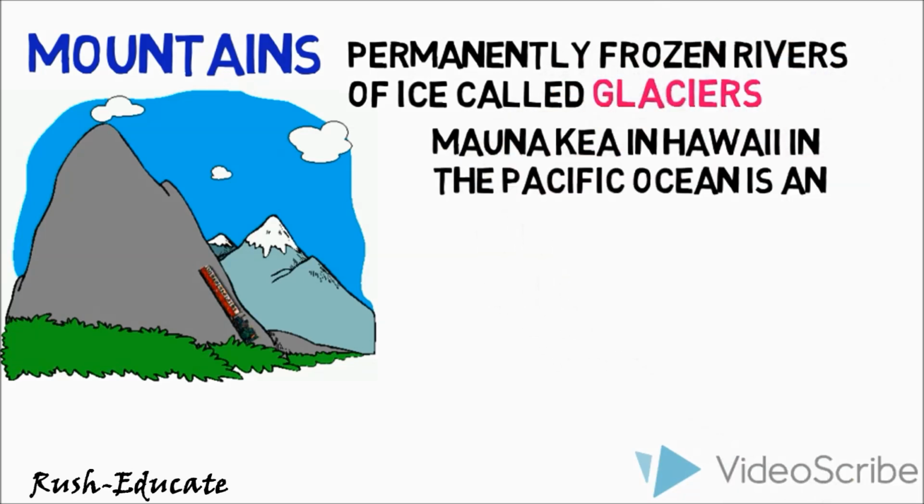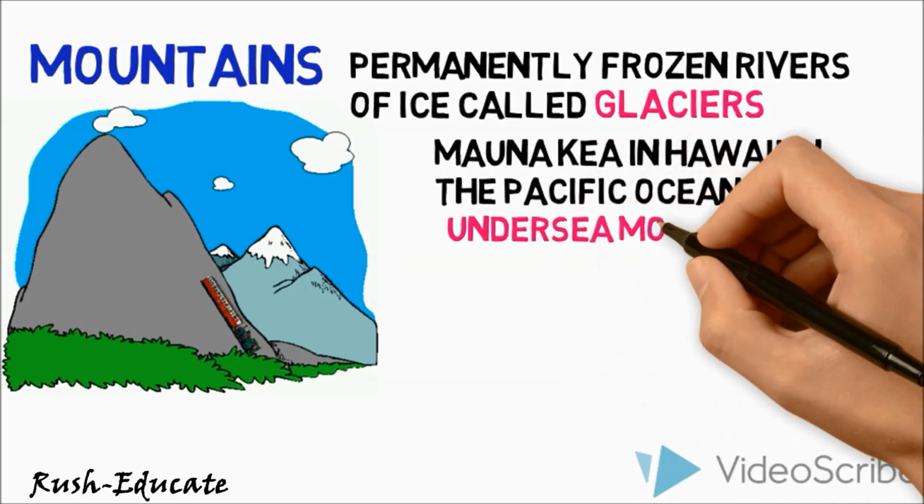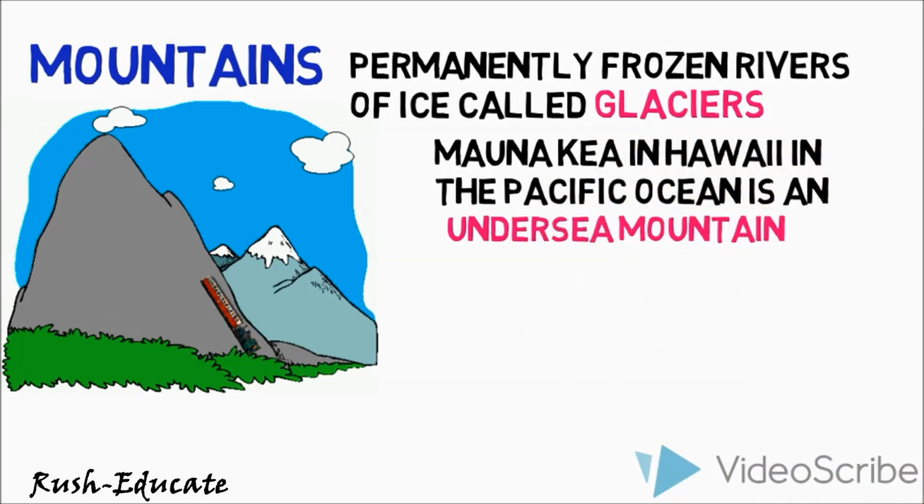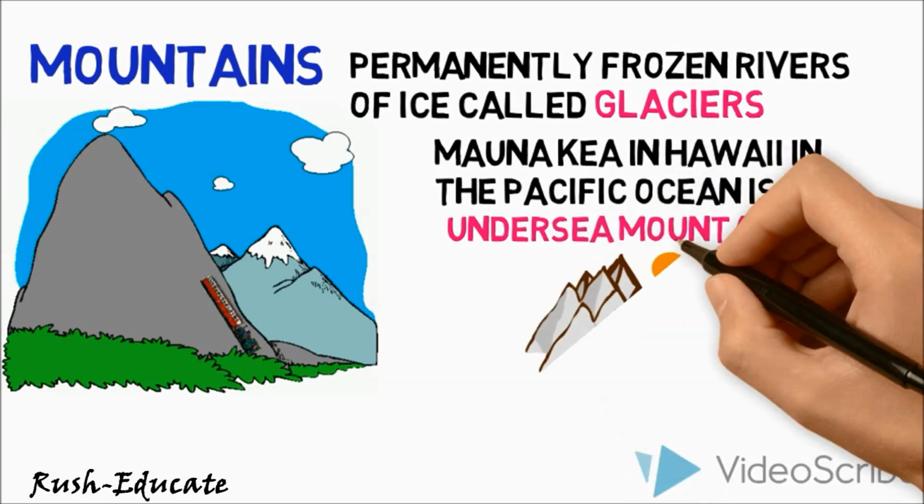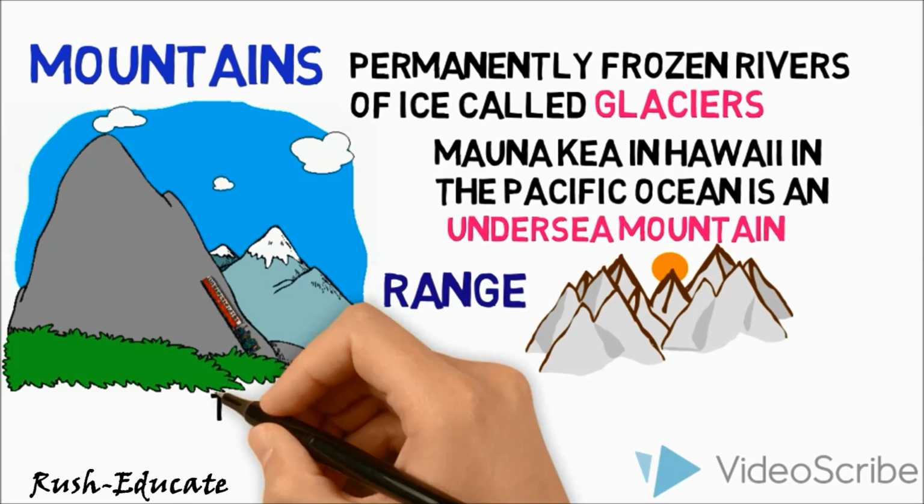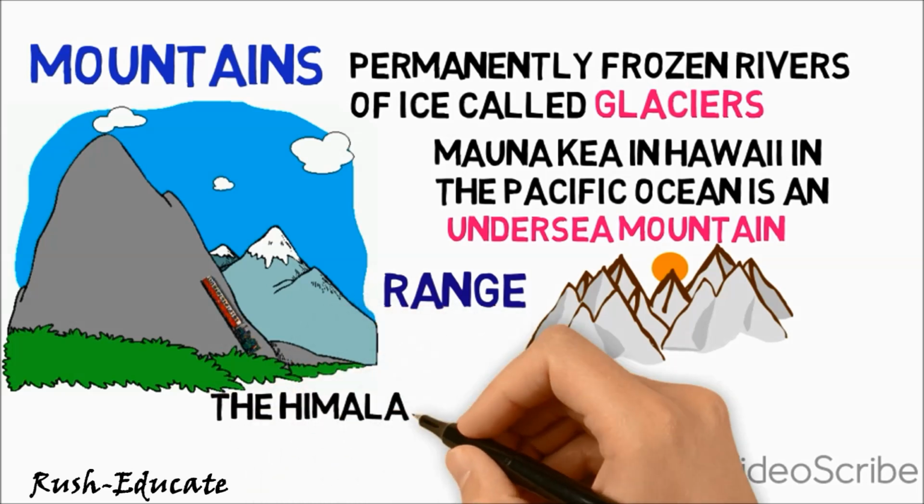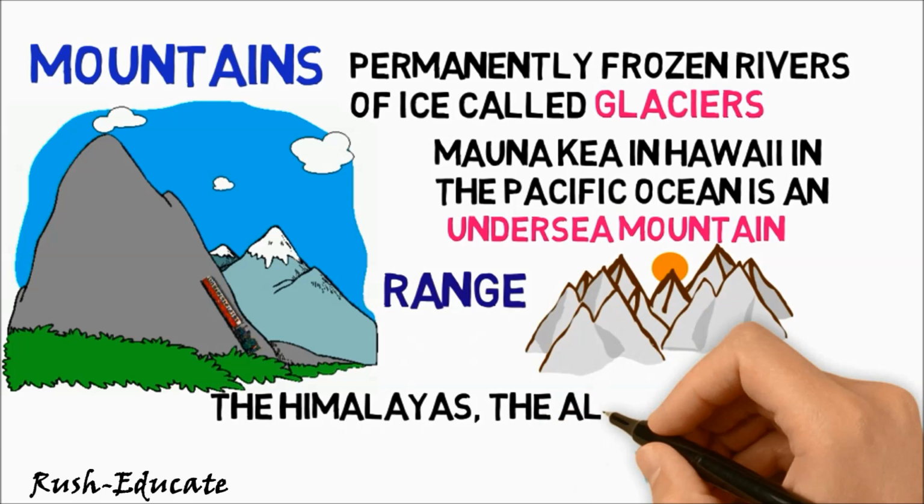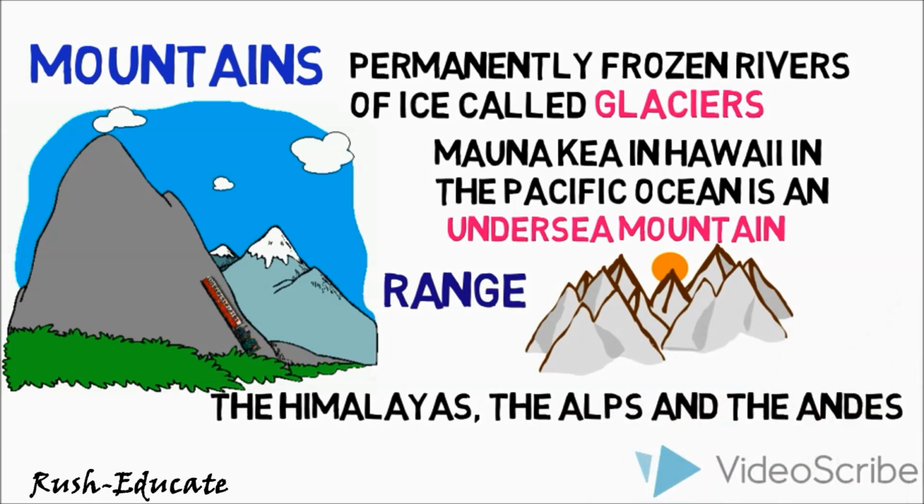Mauna Kea in Hawaii in the Pacific Ocean is an undersea mountain. It is higher than Mount Everest, being 10,205 meters high. Mountains may be arranged in a line known as a range. Many mountain systems consist of a series of parallel ranges extending over hundreds of kilometers. The Himalayas, the Alps and the Andes are mountain ranges of Asia, Europe, and South America, respectively.